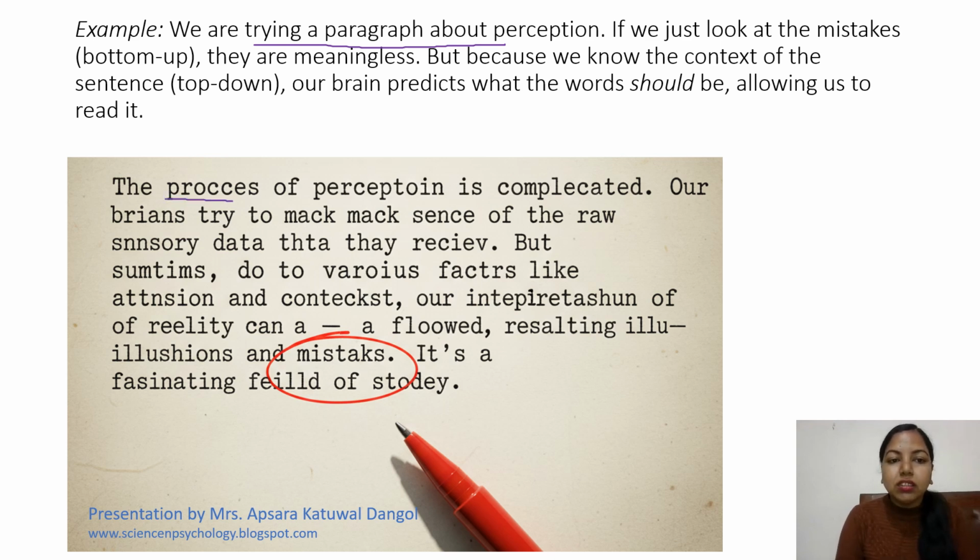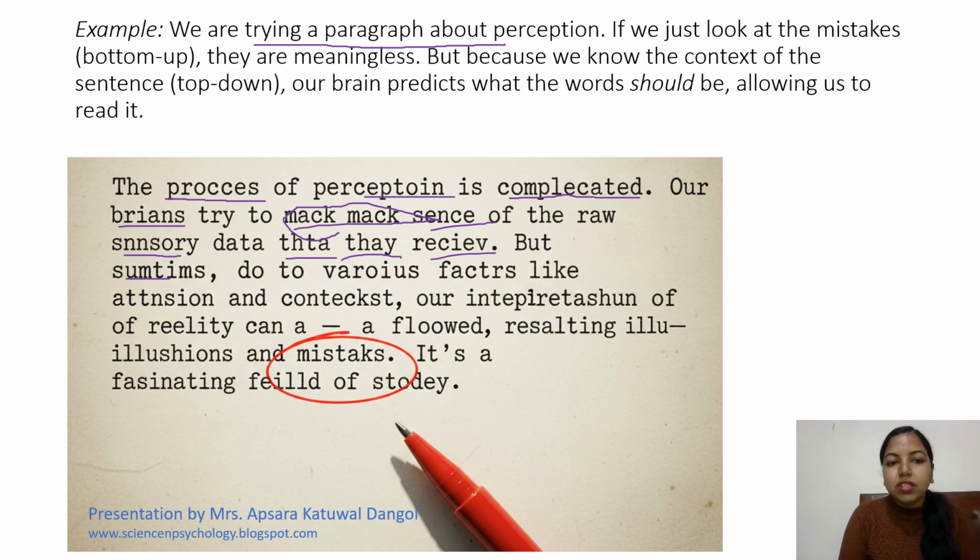The process of perception is complicated. Even in perception, spelling is mistaken, but we are able to read it. Our brains try to make sense of the raw sensory data that they receive.